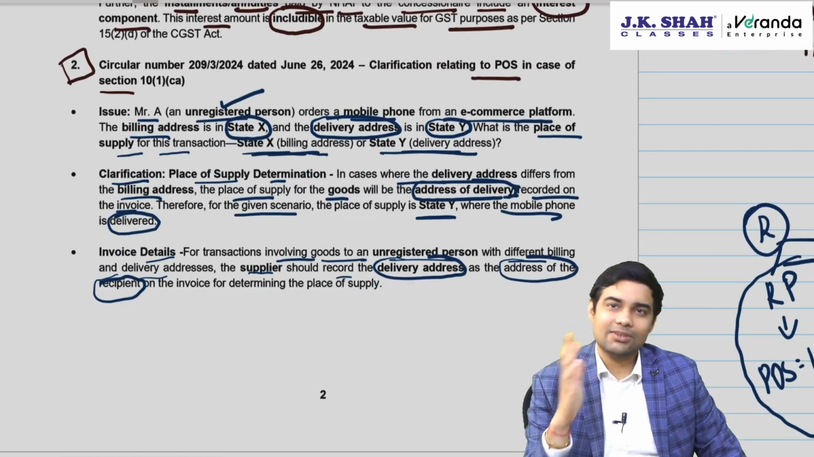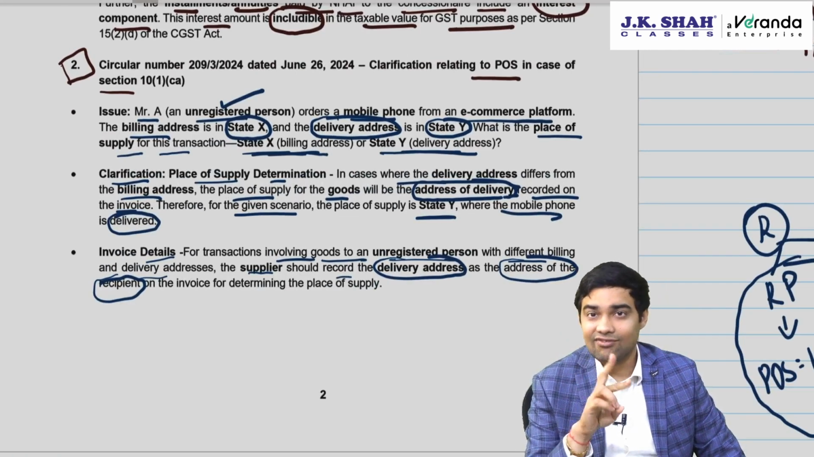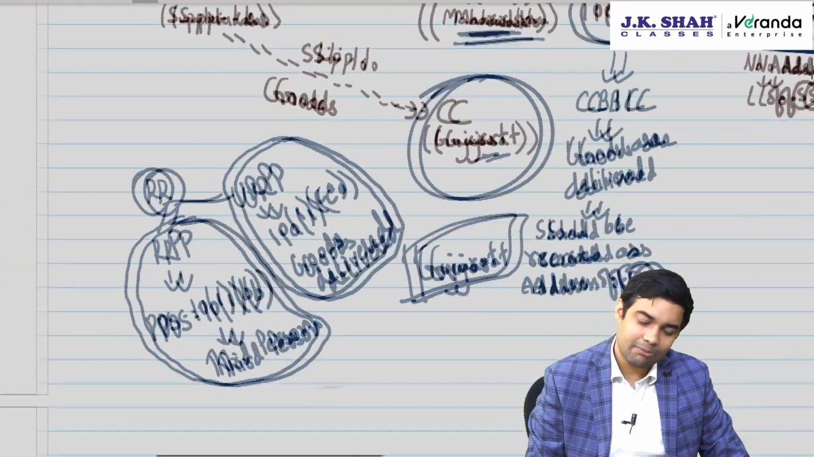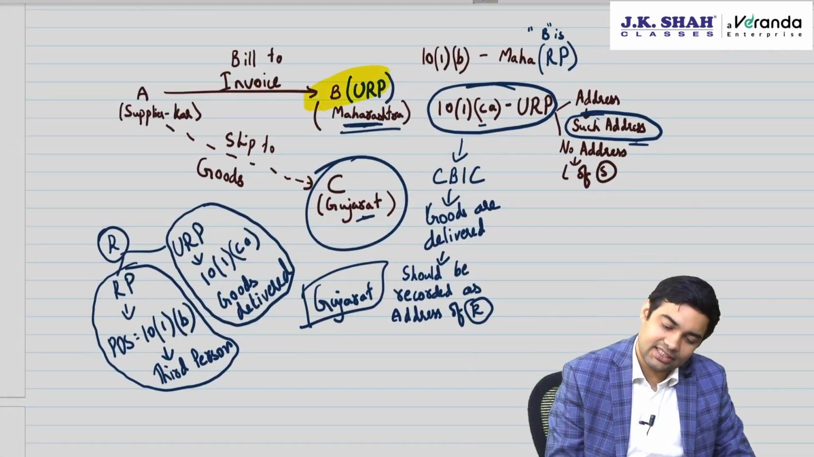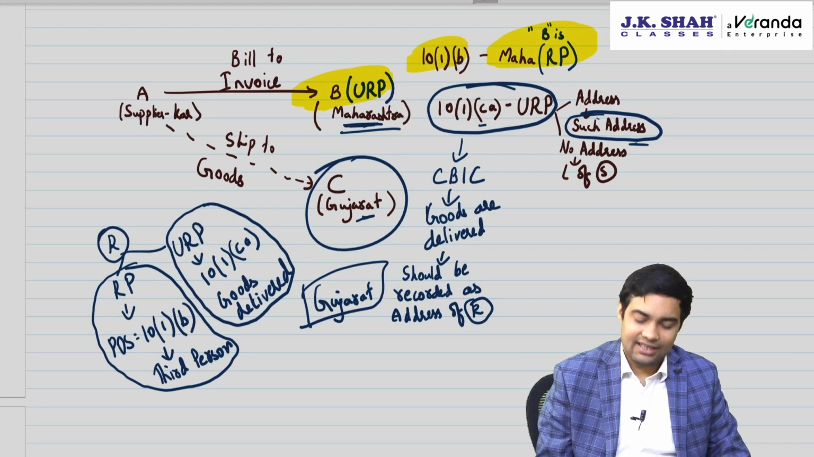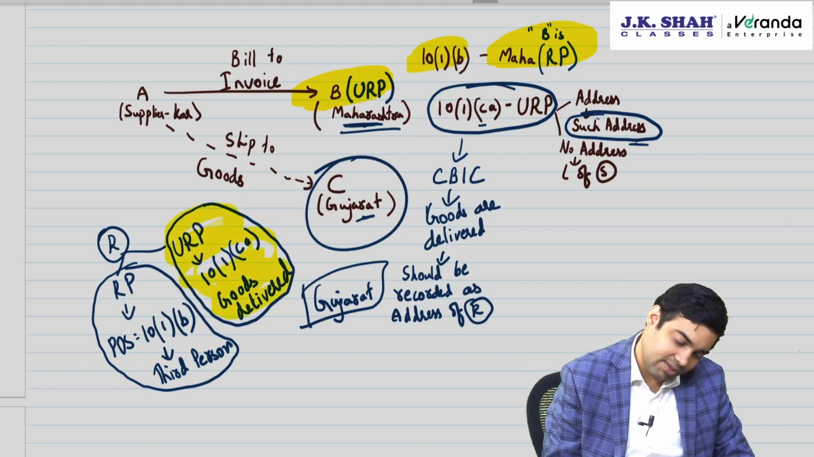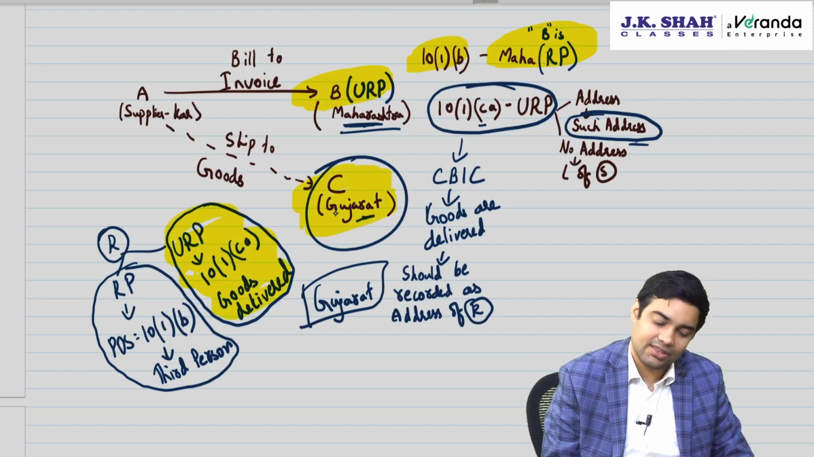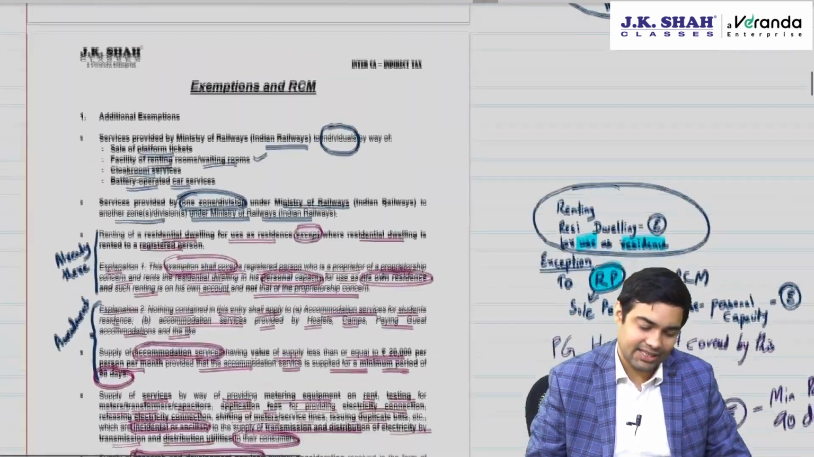10(1)(a), place of supply to unregistered person. If it's an e-commerce operated transaction where there is a bill to ship to model, then if B is unregistered, if B is registered, then no problem, use 10(1)(b). If B is unregistered, then which address will you use? Address of delivery, that will be the place of supply. In this example, Gujarat will be the place of supply. That's what is clarified by CBIC.